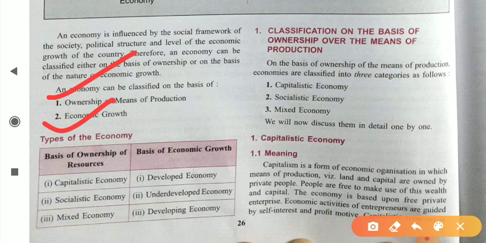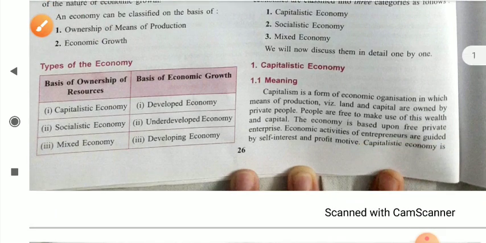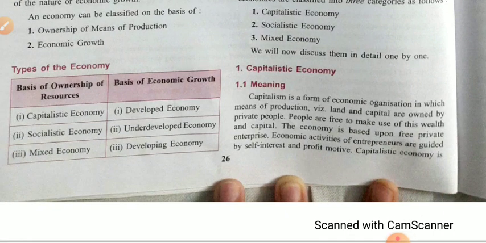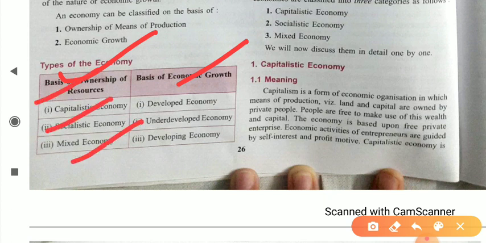For better understanding we can see this with the help of a table. In this table you can find that the type of economy is divided into two parts. One is basis of ownership of resources, second is basis of economic growth. Dear student, on the basis of ownership we divide any economy into three parts: capitalist economy, socialist economy or mixed economy.